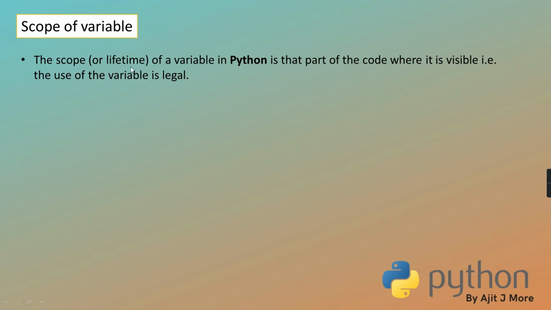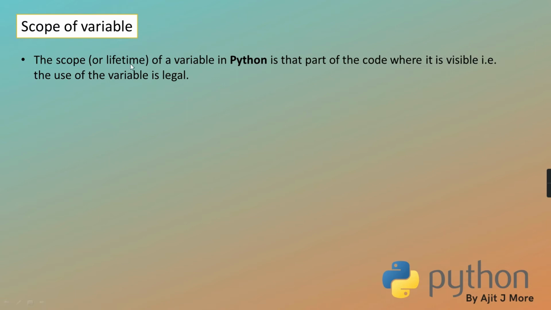So the scope or the lifetime of a variable in Python, and this same principle applies to nearly all scripting languages. If you consider all scripting, not pure compiled languages like Java and C and C++, they don't give it. But scripting languages like R programming or Python, even Ruby or PHP also have the same thing. So all interpreted languages have such a principle.